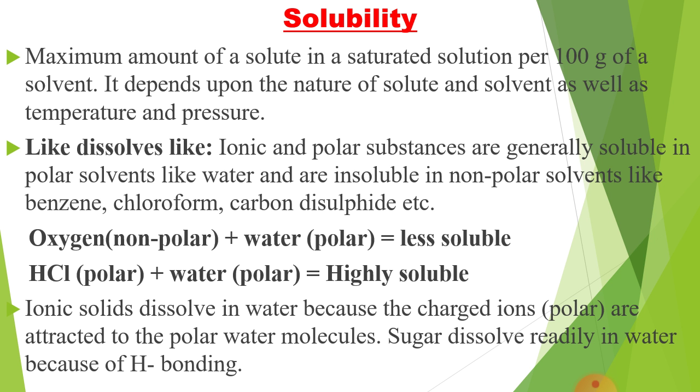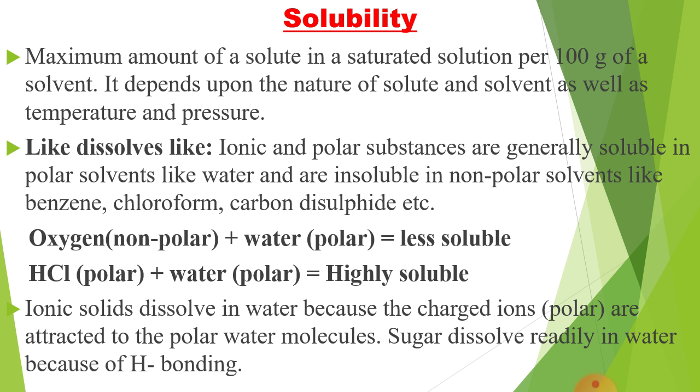This chapter is also beneficial to understand solubility. Now, the maximum amount of a solute in a saturated solution per 100 gram of a solvent is known as solubility.